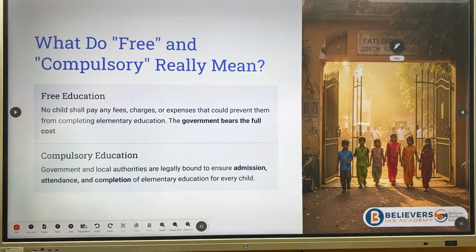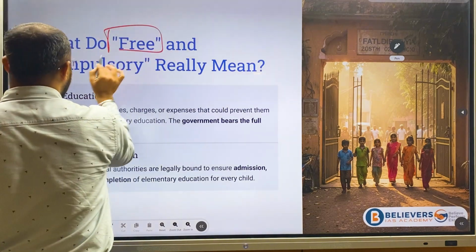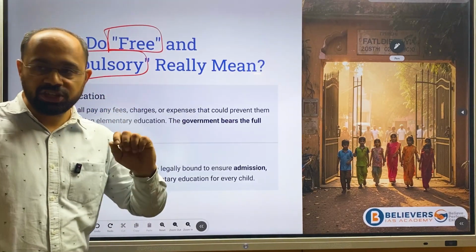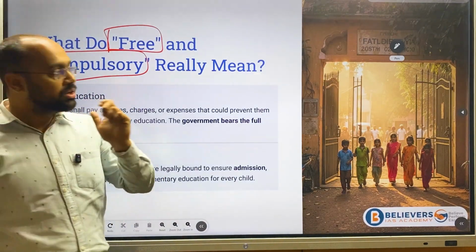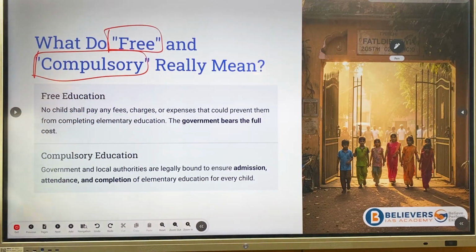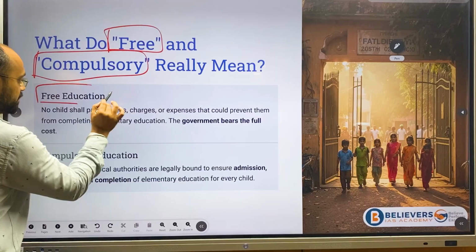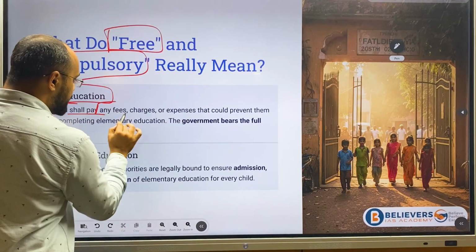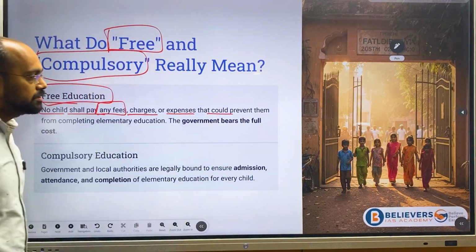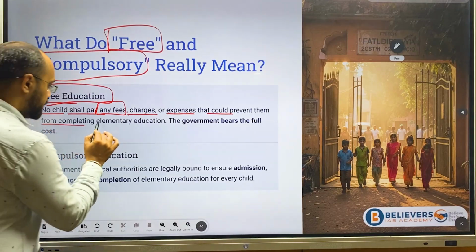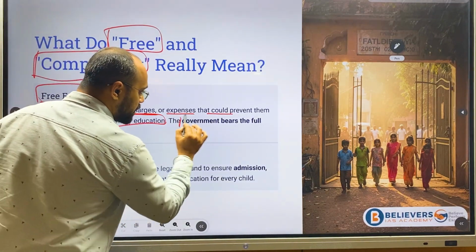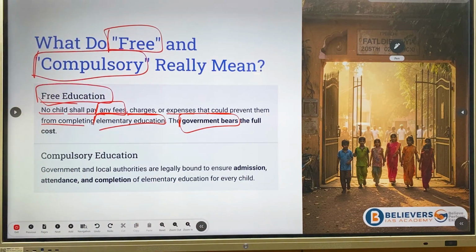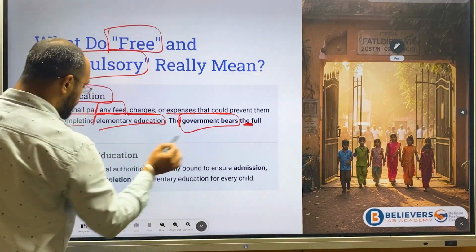Okay, they have to be provided compulsory education. Further, we'll see what we mean by free and compulsory. We'll understand these keywords. The right to education talks about free and compulsory education. Free means no fees have to be paid. No child shall pay any fees, charges or expenses that could prevent them from completing elementary education. The cost will be borne entirely by the government itself.